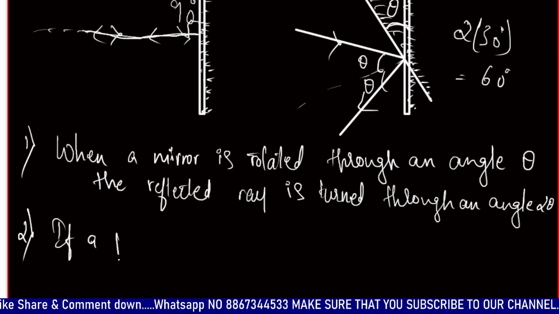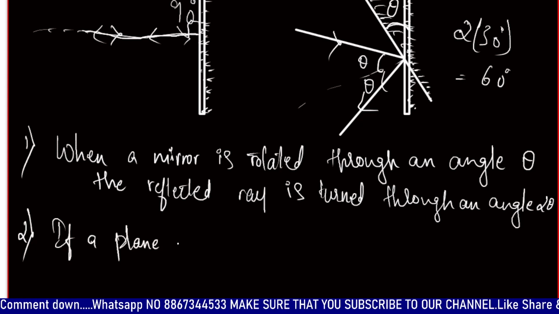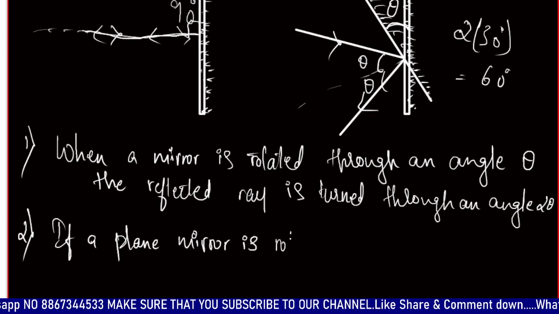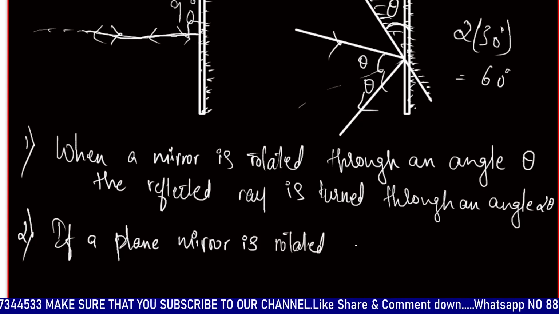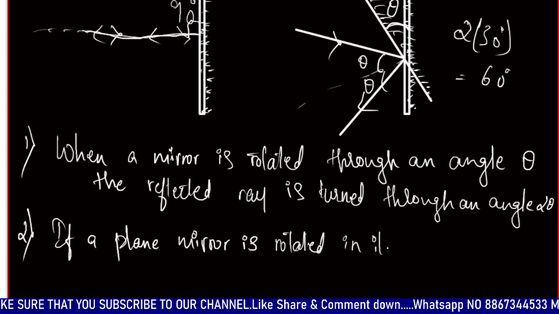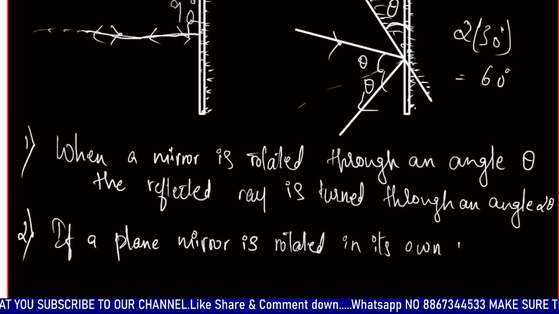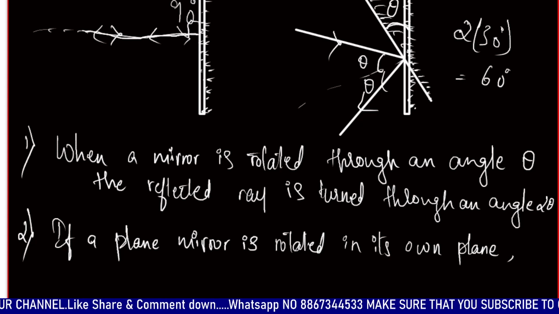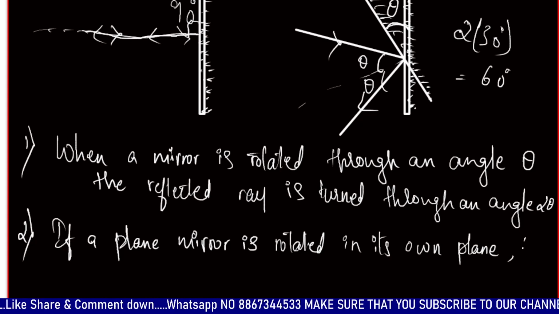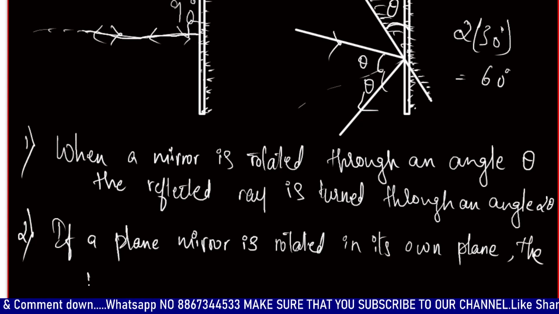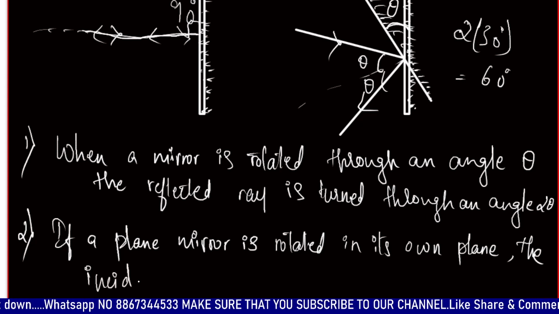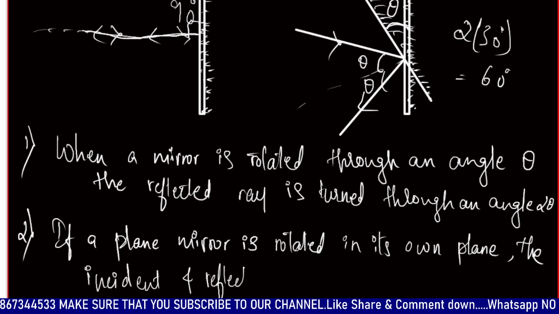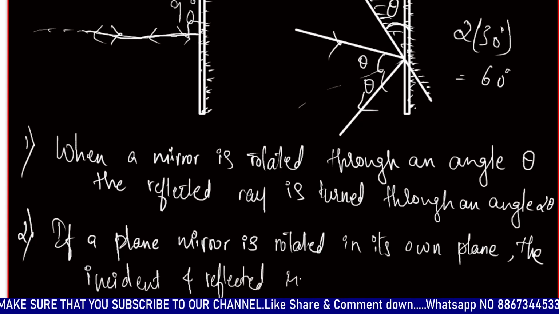The second case is if a plane mirror is rotated in its own plane, the incident ray and the reflected ray remain at the same positions.